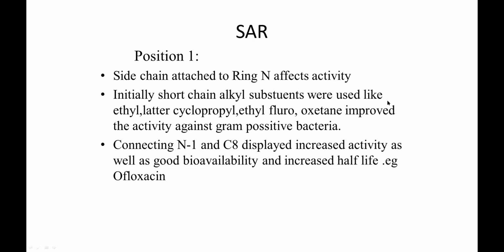Initially, short chain alkyl groups were used like ethyl, cyclopropyl, fluoroethyl and oxetane, which improved the activity. These were all small chains, a maximum of 3 carbons, and a cyclic form, where oxetane is nothing but a 4-membered ring containing oxygen. So if such groups were present, the activity was good. What is the second thing? It showed improved gram-positive activity.